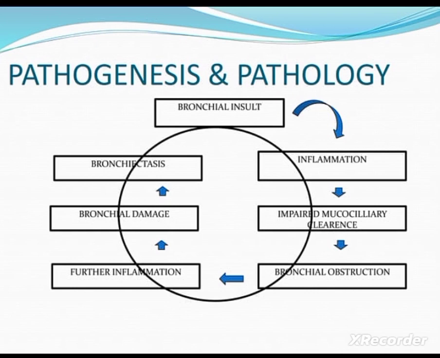So that leads to production of mucus secretions, and that leads to impaired mucociliary clearance that leads to obstruction, and this obstruction further leads to the inflammatory response. Then at last all these things lead to bronchial damage and further scarring and dilation of the bronchioles. That is known as bronchiectasis, and the clinical features.